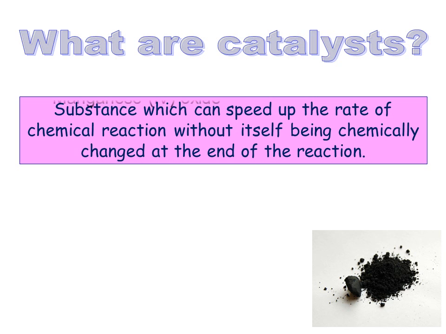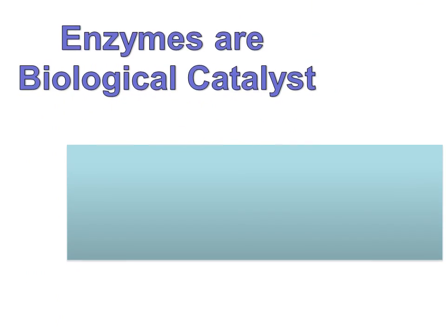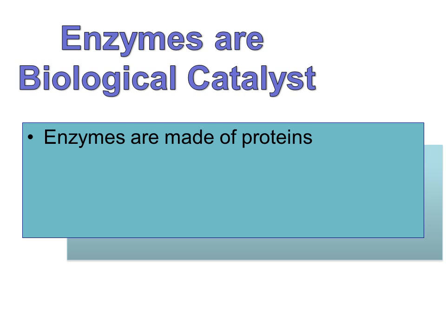An example of catalyst is manganese oxide. Manganese oxide is used to decompose hydrogen peroxide to water and oxygen. Enzymes are biological catalysts. It means that enzymes are made of proteins.